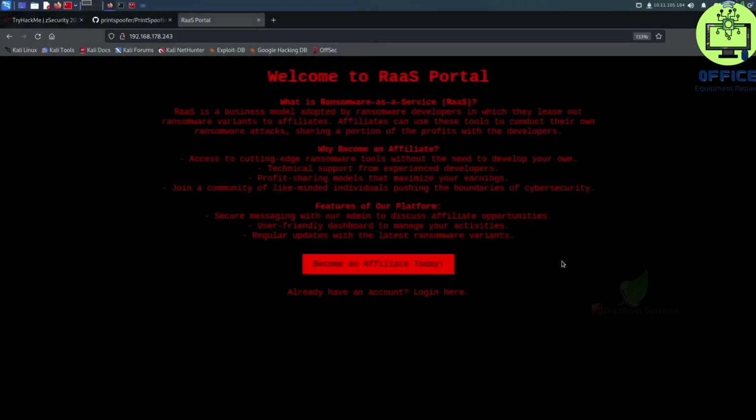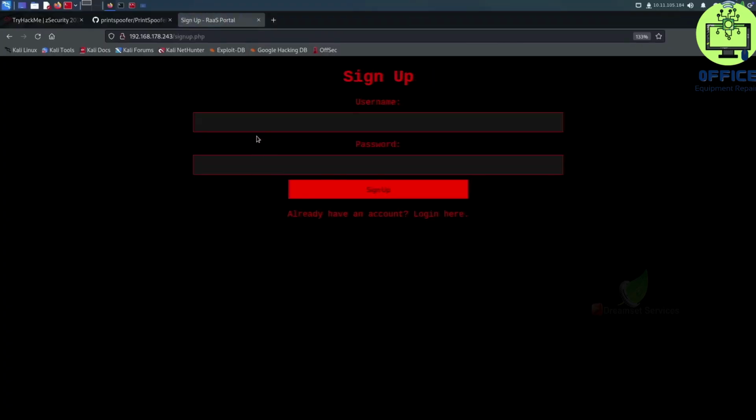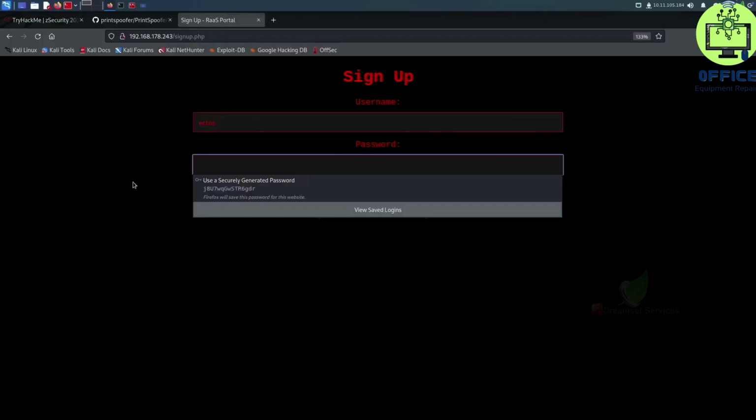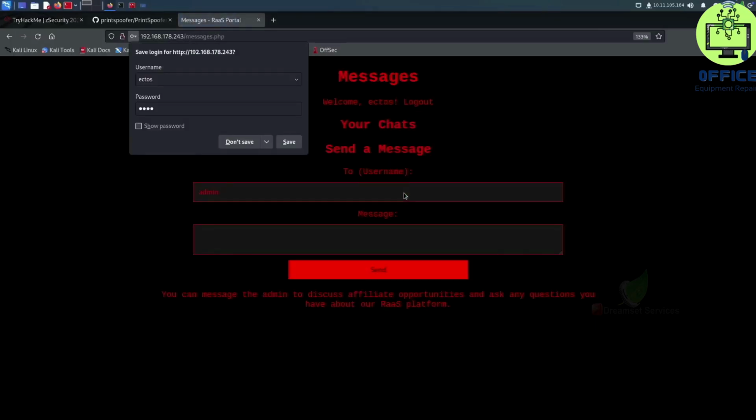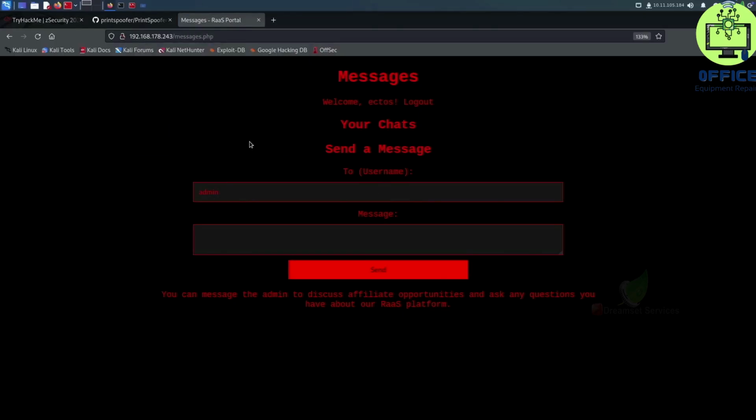Let's go ahead and create an account on the platform and see what we can get. I'm gonna call my user Ictos, and then I'm just gonna use a random password like 1234 and then sign up. Don't save, and it looks like we're in.